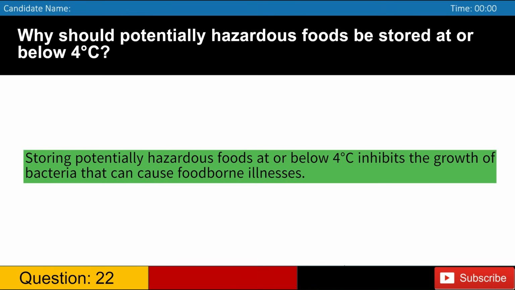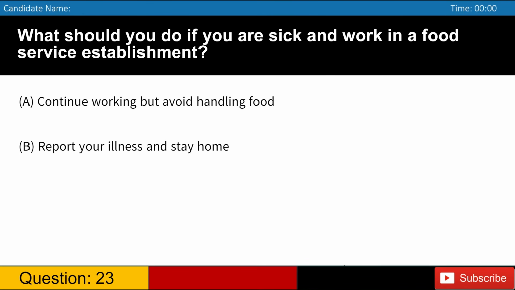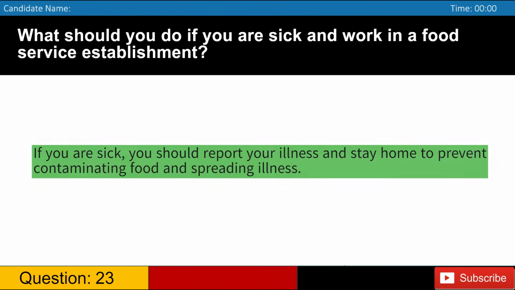What should you do if you are sick and work in a food service establishment? A. Continue working but avoid handling food. B. Report your illness and stay home. C. Work shorter hours. D. Wear gloves while working. Answer, B. If you are sick, you should report your illness and stay home to prevent contaminating food and spreading illness.